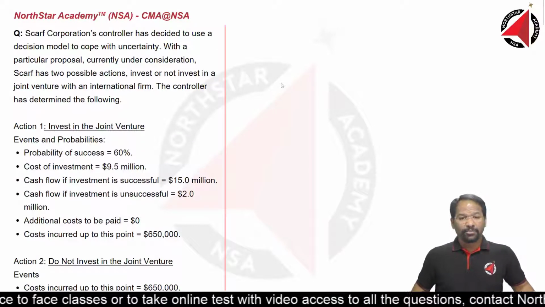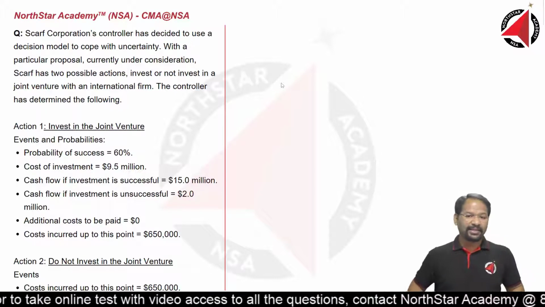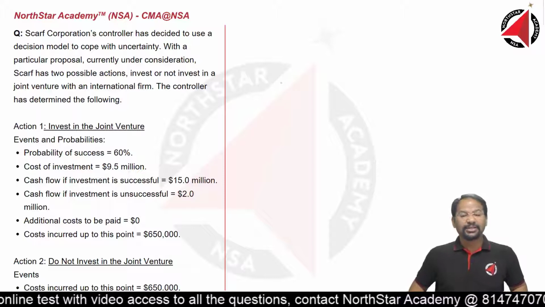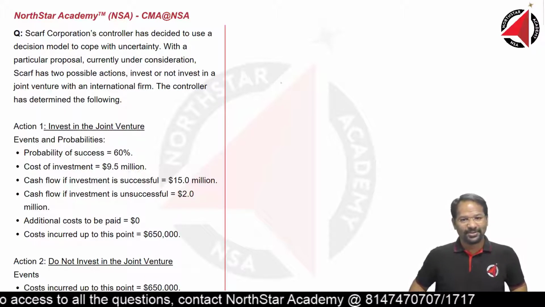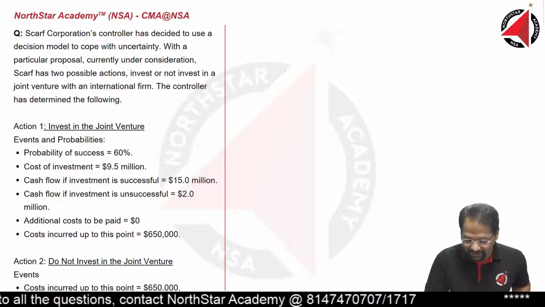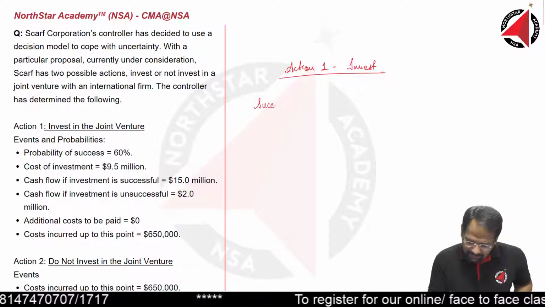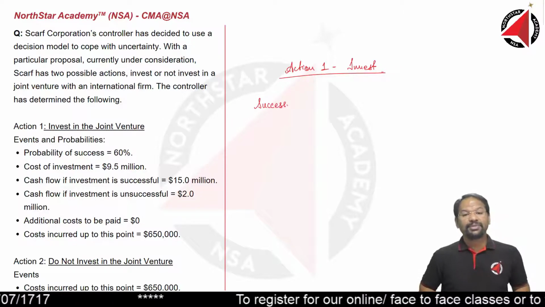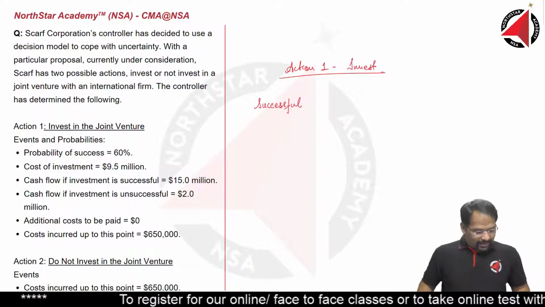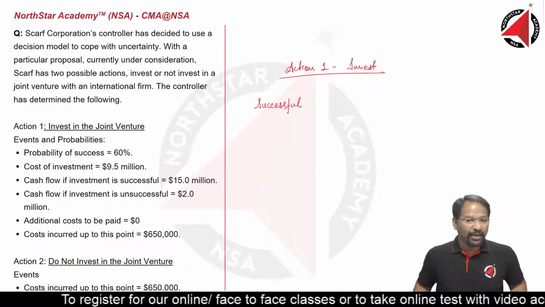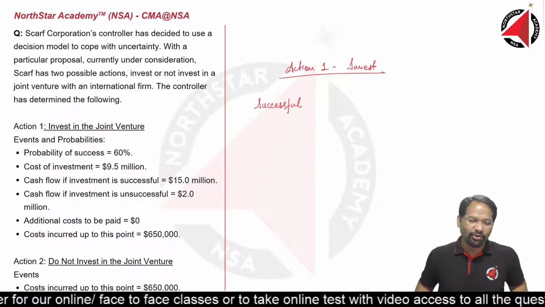If Scarf Corporation decides to invest in the joint venture, the probability of success is 60%. Means the probability of not being successful shall be 40%. Let's calculate for action 1 first. Invest. First, we will calculate if the project becomes successful. So for successful, what is the cost of investment? 9.5 million. Whether it is going to be successful or failure, cost of investment is going to remain constant at 9.5 million.